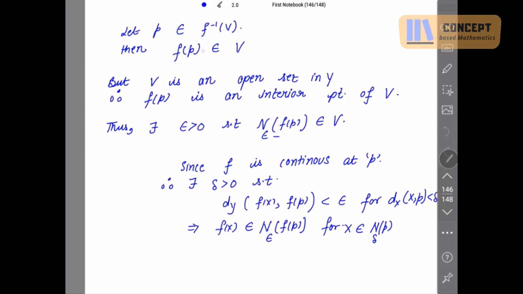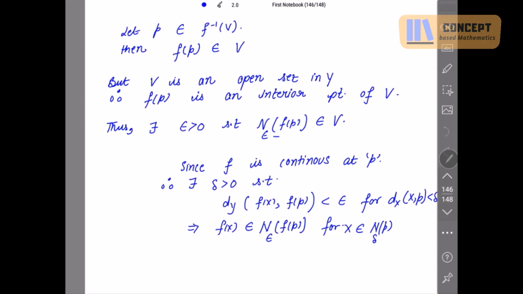So because f of p belongs to the open set, f of p is an interior point of v. Now suppose we form the neighborhood of f of p. Because f of p is an interior point of v, it must have some neighborhood contained in v. As per the definition of an interior point, its neighborhood also belongs to the set v. So for epsilon positive, I take the neighborhood of f of p with radius epsilon, and it belongs to v.